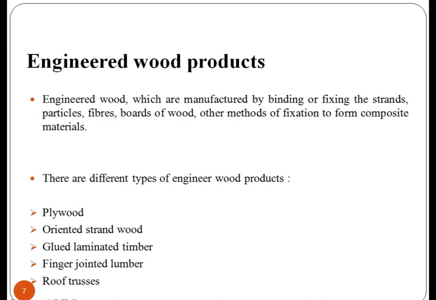Engineered wood products. Engineered wood, also called composite wood or man-made wood, is manufactured by binding or fixing the strands, particles, fibers, or boards of wood, or other methods of fixation, to form composite materials. Engineered wood products are used in a variety of applications, from home construction to commercial buildings to industrial products. There are different types of engineered wood products: plywood, oriented strand wood, glued laminated timber, finger jointed lumber, roof trusses.